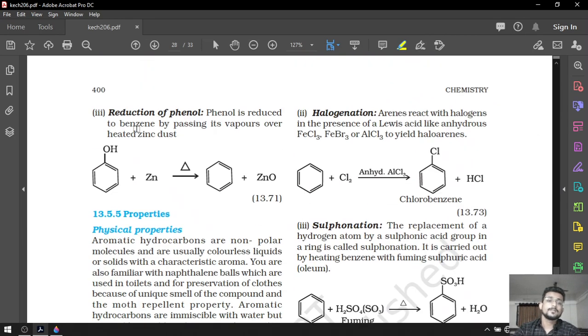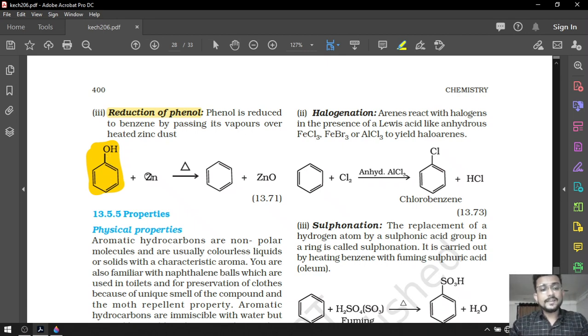After that, the third method for the preparation is reduction of phenol. First of all, we have to remember the formula of phenol. This is the formula of phenol. Remember that correctly. Benzene has OH attached to one carbon. One of the hydrogens has been eliminated, and at that place OH has been substituted. So benzene with OH is known as a phenol.